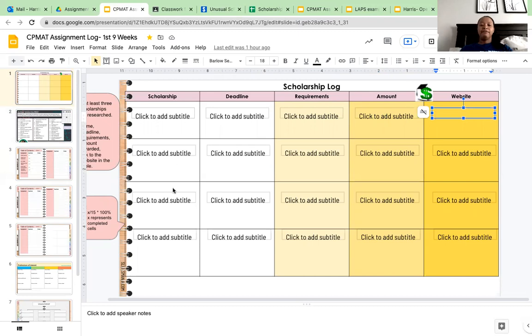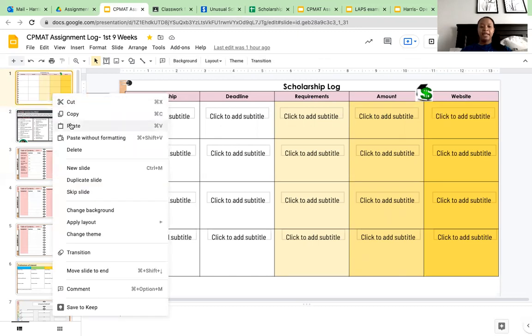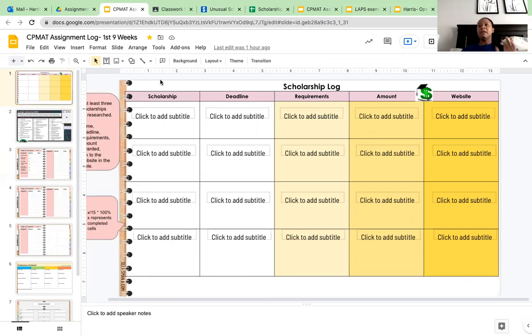I have a box for 4 different scholarships. By all means, you can make a copy of this page and duplicate the slide, and then you can have more than the 4.